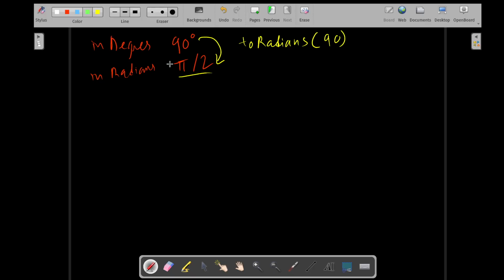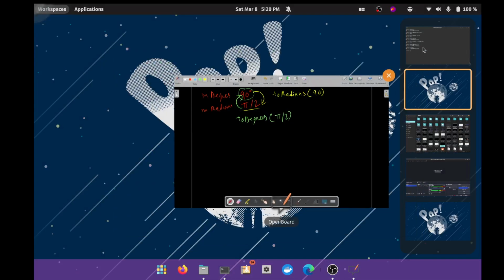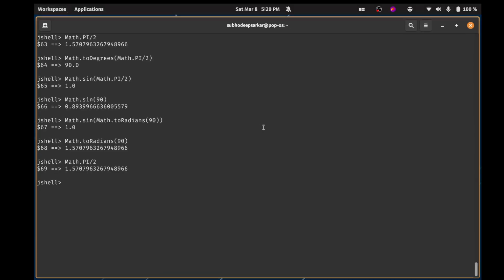And if you want to go from here to here, you would say math.toDegrees and pi by 2, and you would get this 90. Simple, easy to understand, no worries. Again, try doing this on your own once quickly.